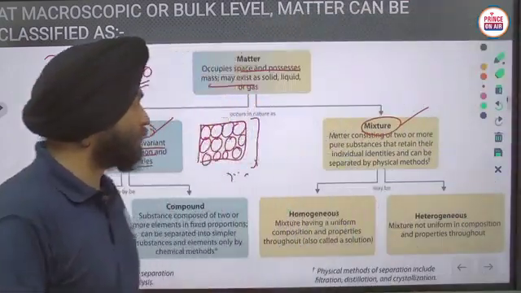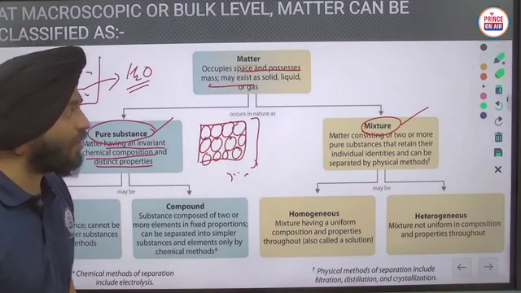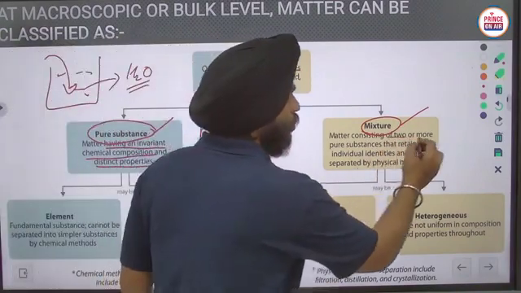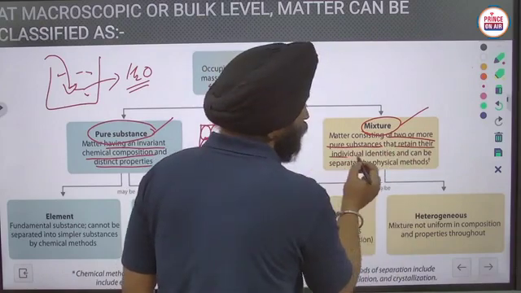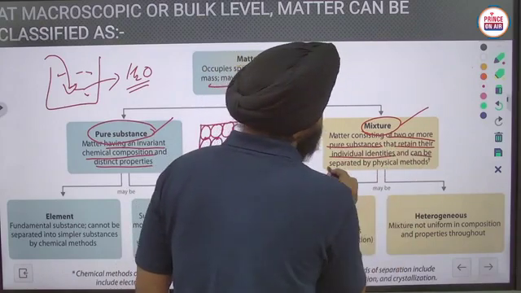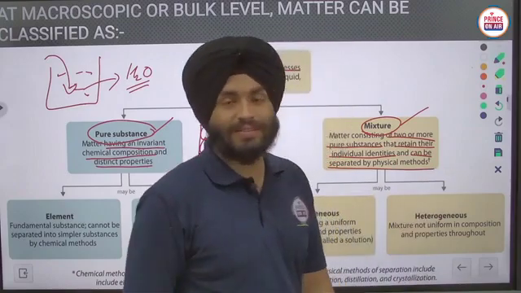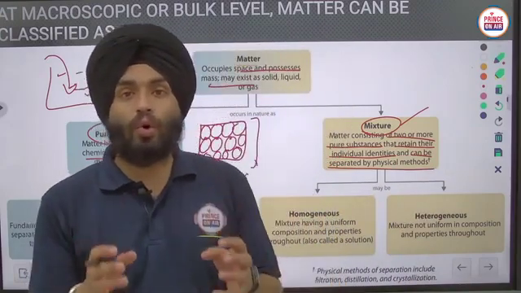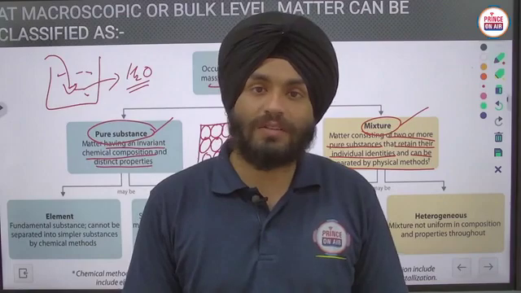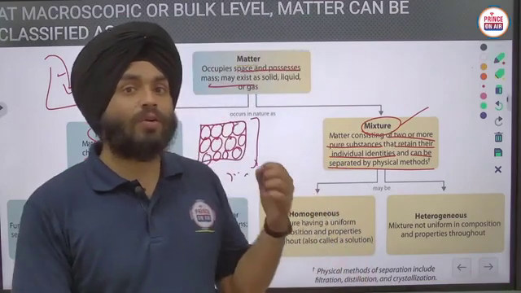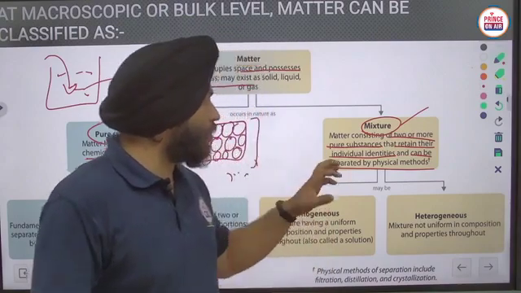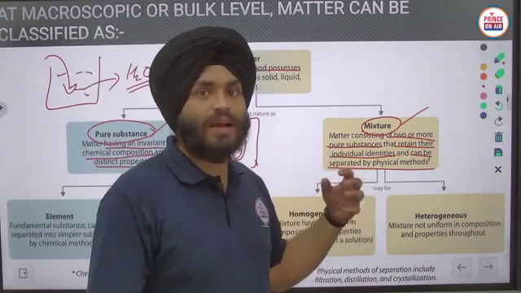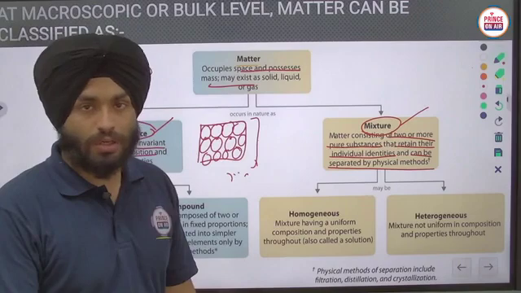What are mixtures here? Mixtures consist of two or more pure substances that retain their individual identities and can be separated by physical methods. Means if we mix two or more pure substances and they keep their own identity in the mixture, that outcome is known as a mixture.